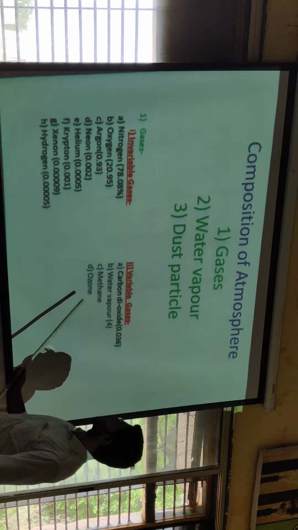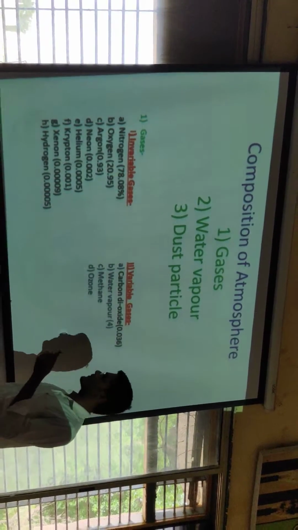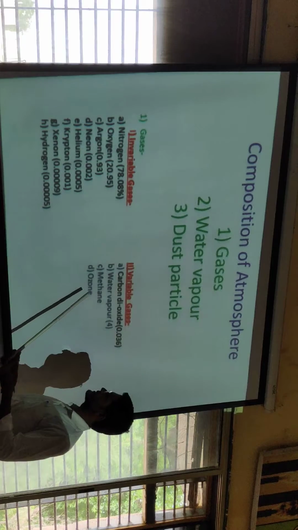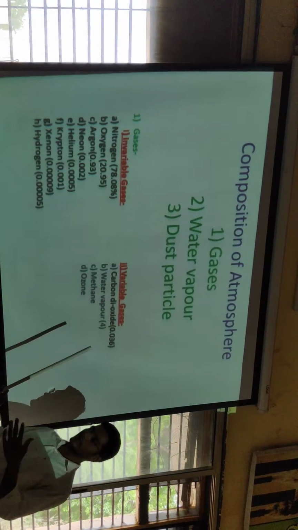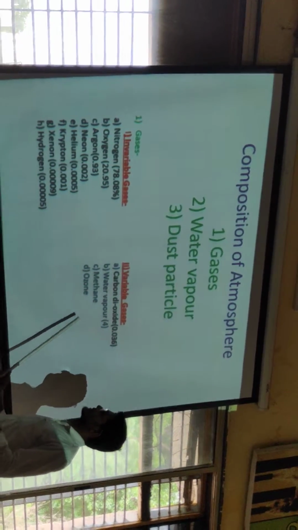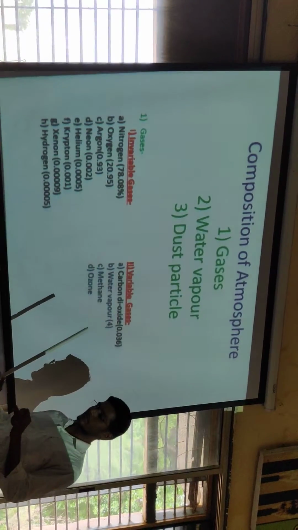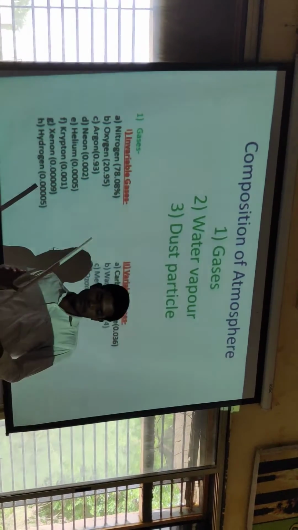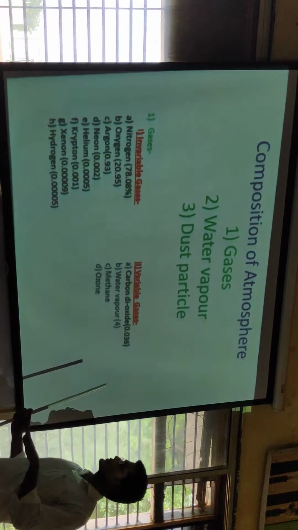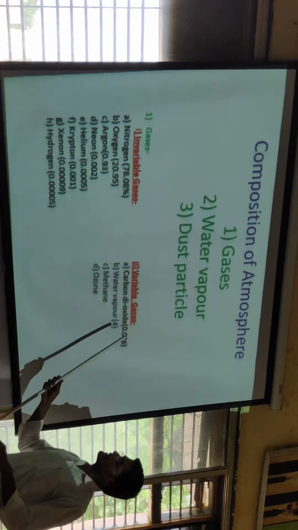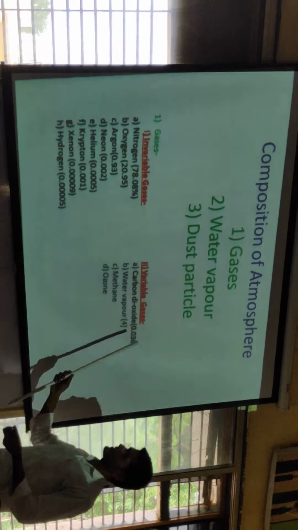All these variable gases constitute only 1% of the atmosphere, but they are important for all natural phenomena. These gases absorb a large amount of radiation or heat from the sun, and finally the atmosphere maintains warm and cool conditions through these gases.